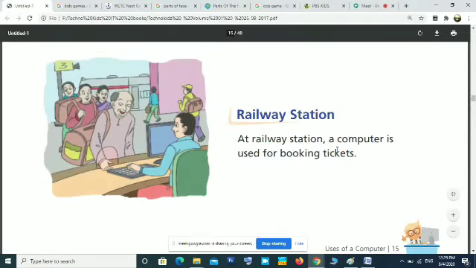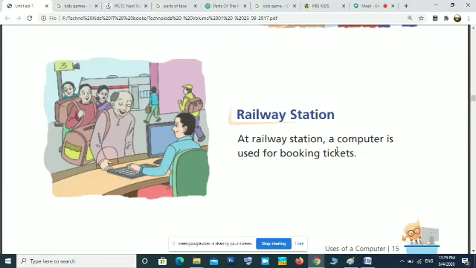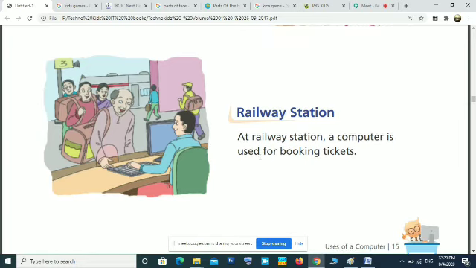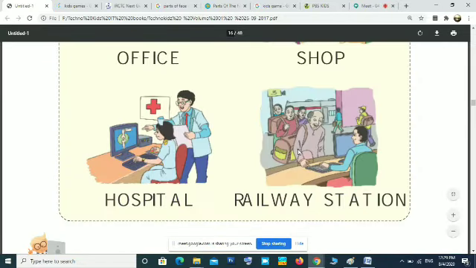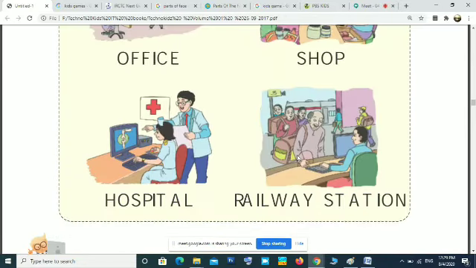For booking tickets in the railway station, the officers use that computer for booking the ticket for you. That is the main use of computers in railway station. This much clear?